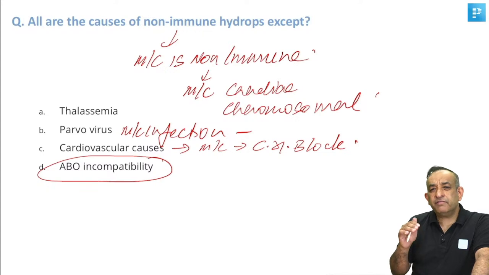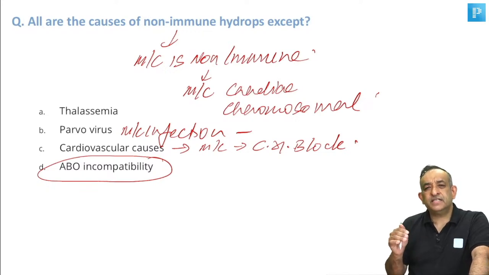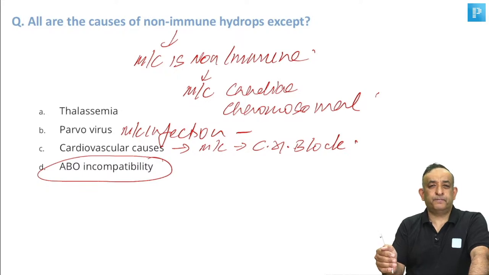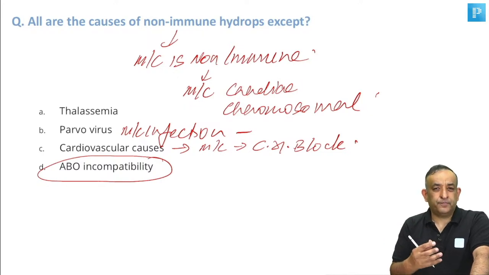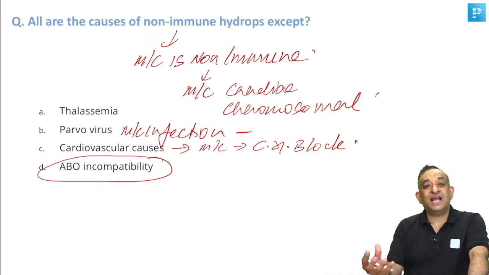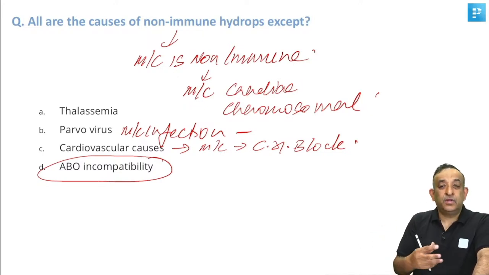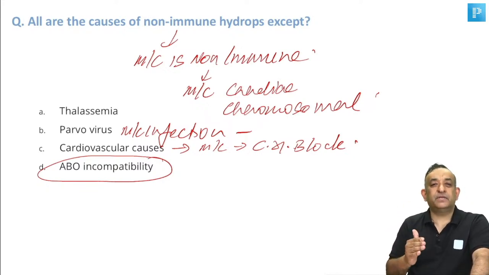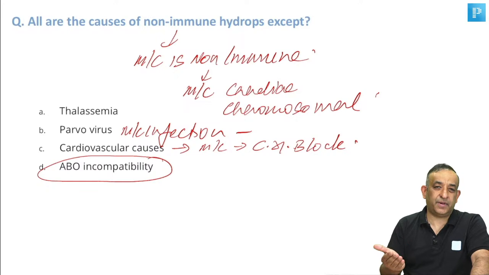But remember, if a woman is A negative and the baby is B positive, then when the baby's blood comes to the mother's circulation, the baby has sent the B antigen and the D antigen to the mother. So now there's a war on two fronts. One is the ABO incompatibility, the other is the RH incompatibility.